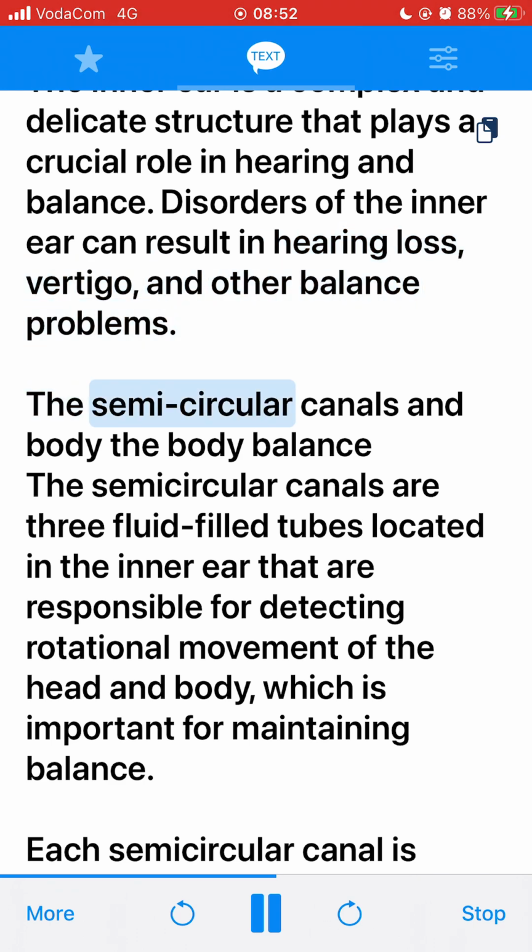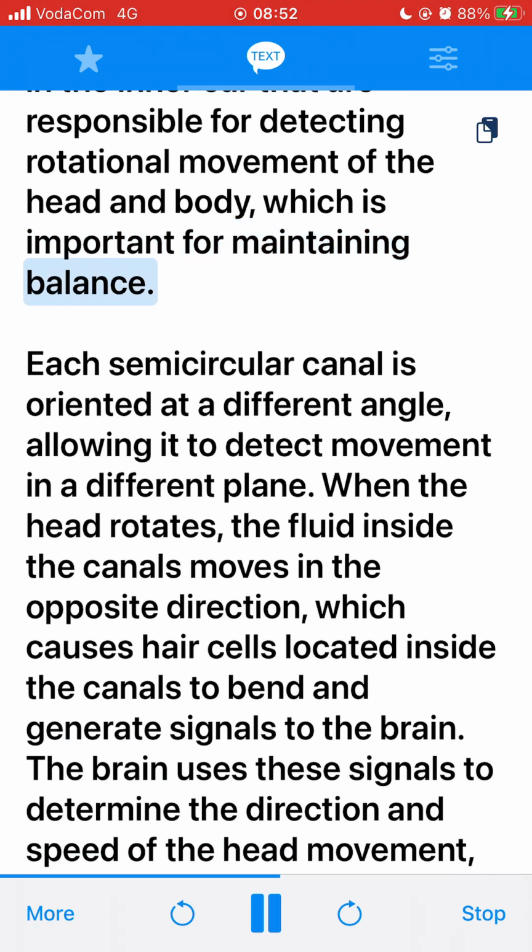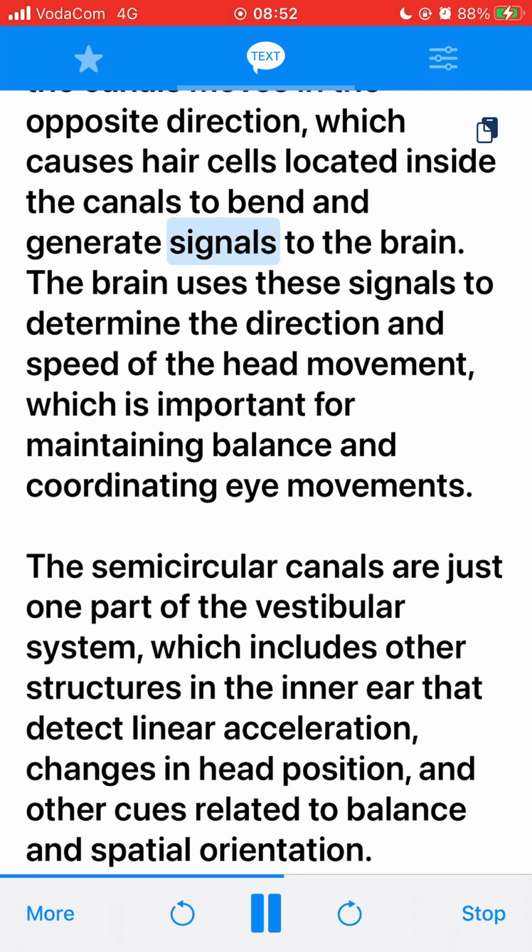The semicircular canals embody the body balance. The semicircular canals are 3 fluid-filled tubes located in the inner ear that are responsible for detecting rotational movement of the head and body, which is important for maintaining balance. Each semicircular canal is oriented at a different angle, allowing it to detect movement in a different plane. When the head rotates, the fluid inside the canals moves in the opposite direction, which causes hair cells located inside the canals to bend and generate signals to the brain. The brain uses these signals to determine the direction and speed of the head movement, which is important for maintaining balance and coordinating eye movements.